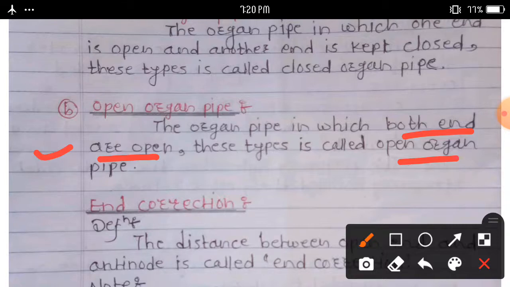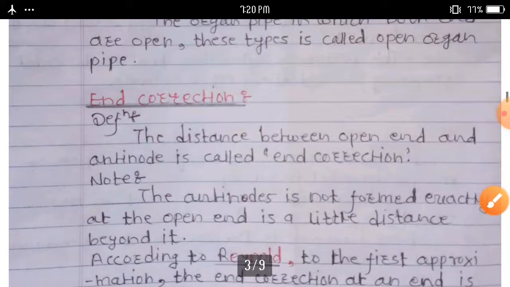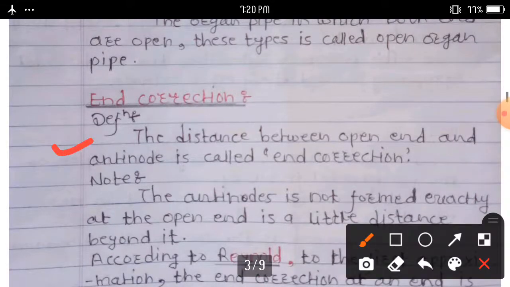Another term we can consider here is end correction. What do you mean by end correction? Definition: the distance between the open end and the antinode is called end correction. Repeat again this definition: the distance between the open end and the antinode is called end correction.